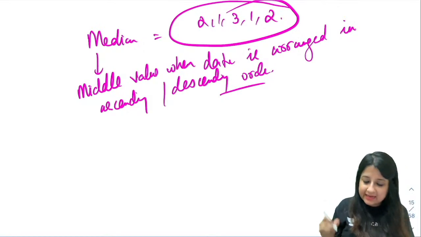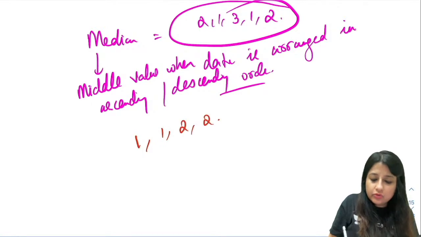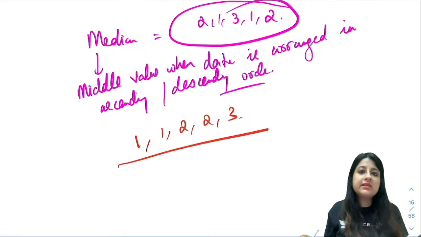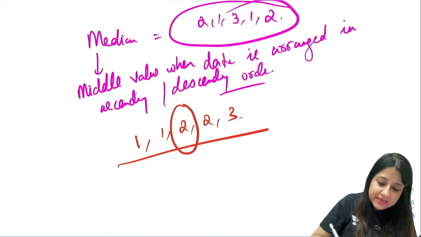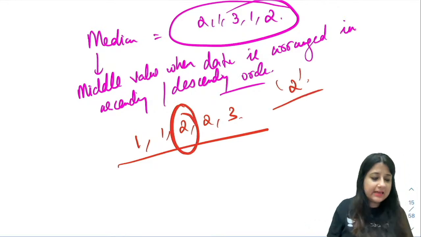So when I arrange this data in ascending order, 1 1 2 2 3, what is the median? This middle value. So the median will be 2. Is it clear, everybody?